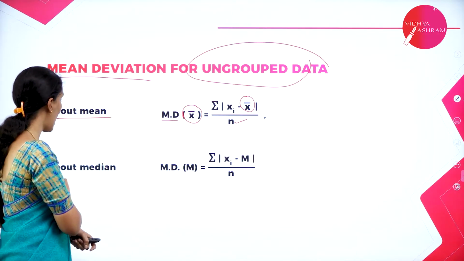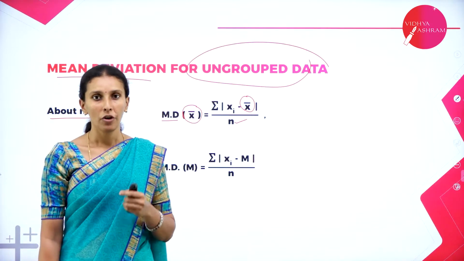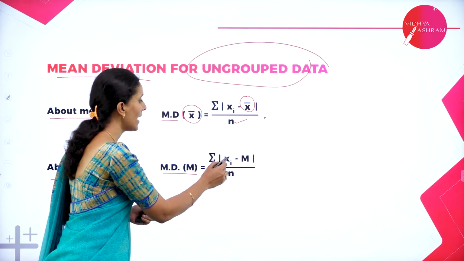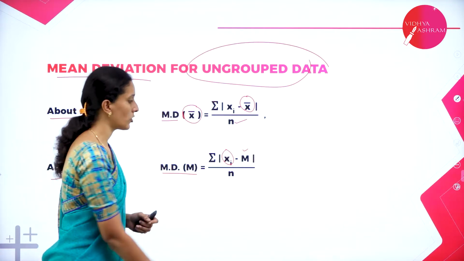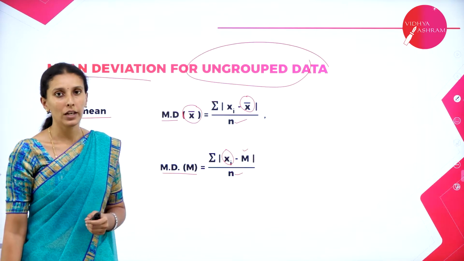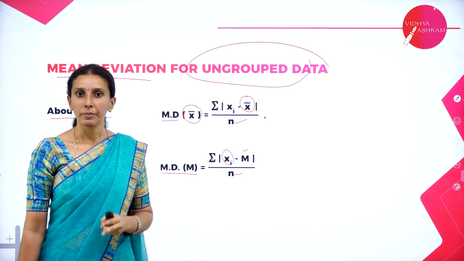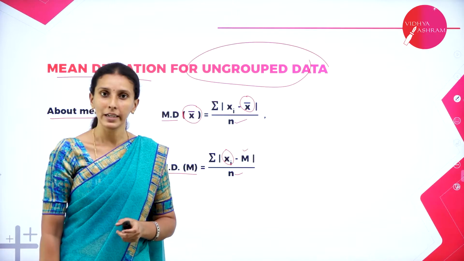Next, how to calculate mean deviation whenever the median is known. That is given by summation xi minus m divided by n. Xi represents each individual observation, m represents the median, and n represents the total number of observations. So these are the two formulas to remember to calculate the mean deviation of an ungrouped data.